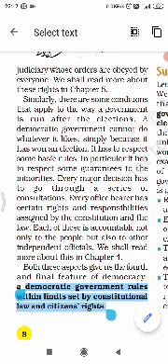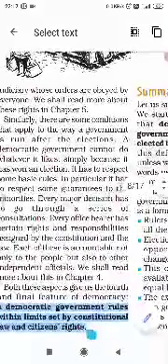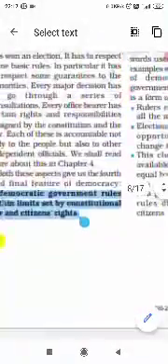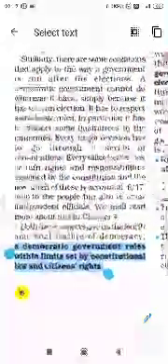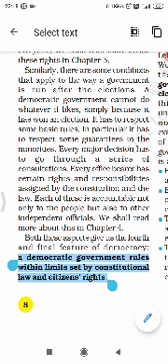It is quite right that if we talk about the features of a democratic government or a federal government, there we see that each tier of government has its own jurisdiction. Means all the people, like in our state, the governor and chief minister, and in the central government, the president, prime minister, and different ministers, their powers and functions are specified in the